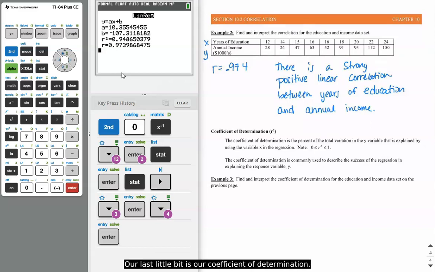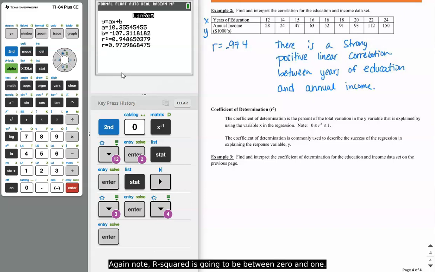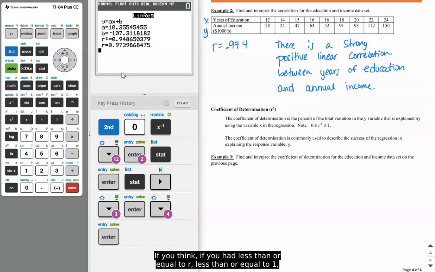All right, so our last little bit is our coefficient of determination. The coefficient of determination is the percent of the total variation in the y variable that is explained by using the variable x in the regression. Again, note, r squared is going to be between 0 and 1. And if you think about why this works, r is greater than or equal to negative 1 and less than or equal to 1. If you square both sides, there's not going to be a negative value. So it could be 0, anywhere up to 1. The coefficient of determination is commonly used to describe the success of the regression in explaining the response variable y.